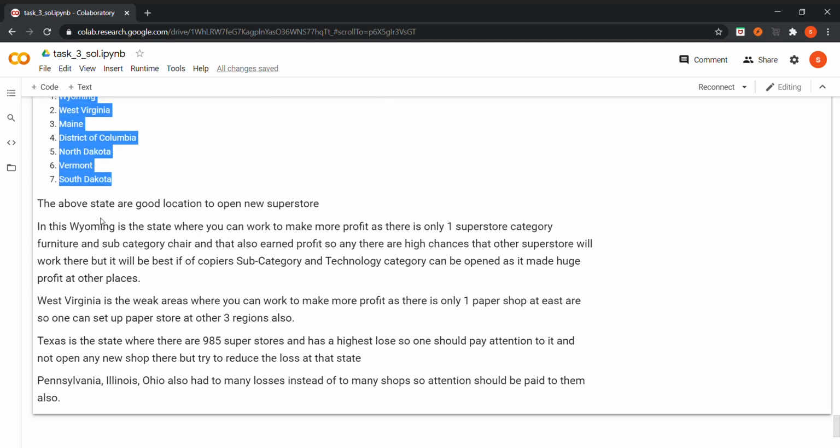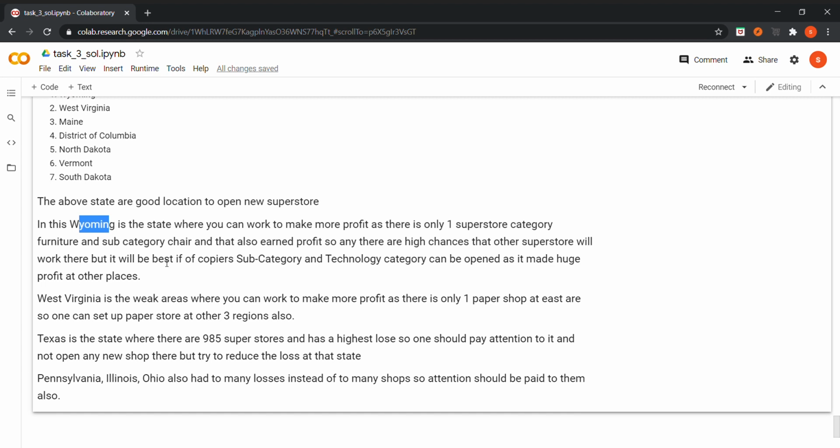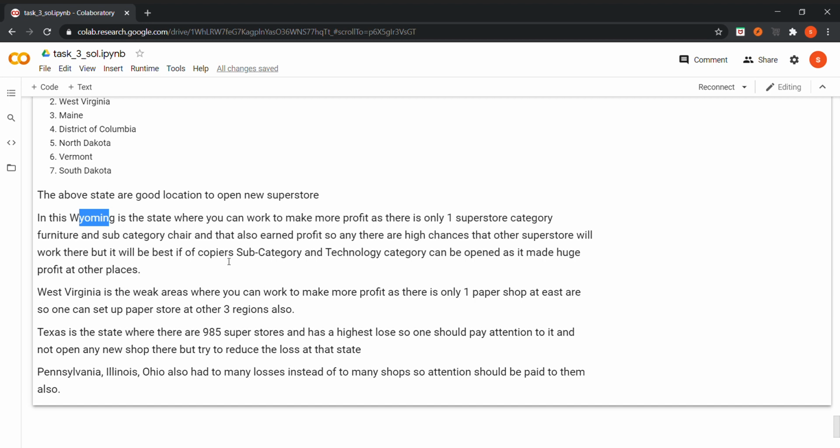And in Wyoming there is only one superstore, so of course it can be increased. And the copiers store has earned profit in almost all the areas, so that should be established in that area.